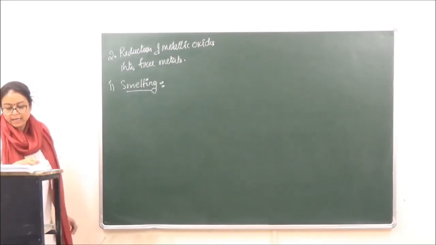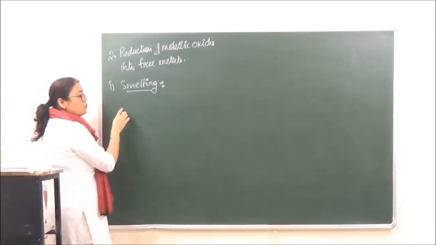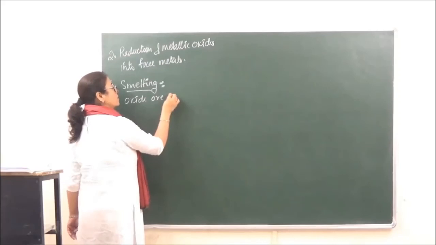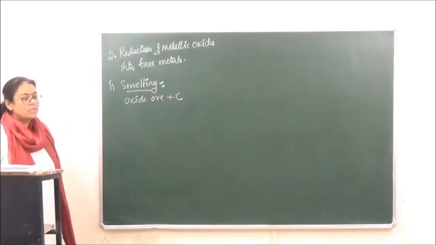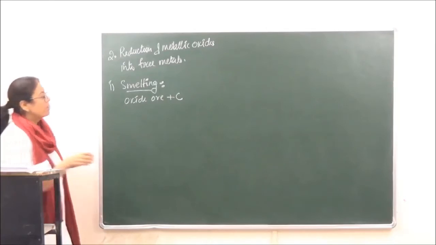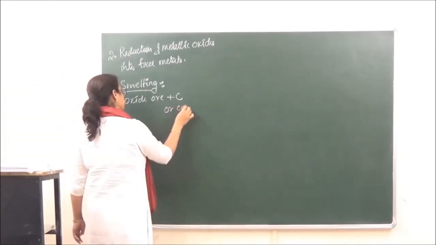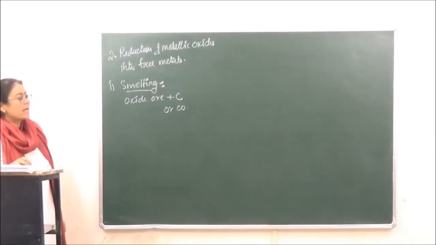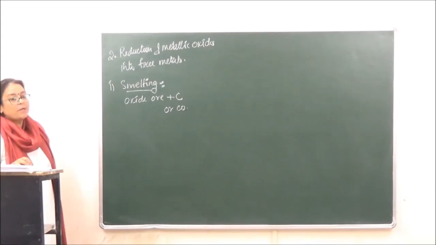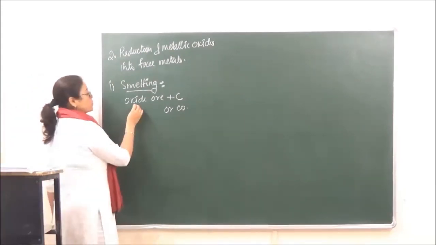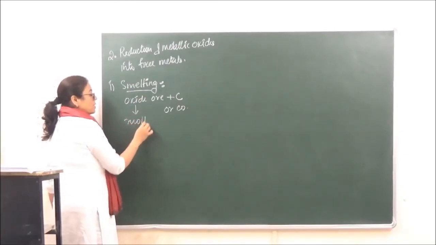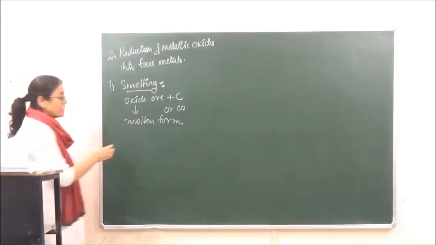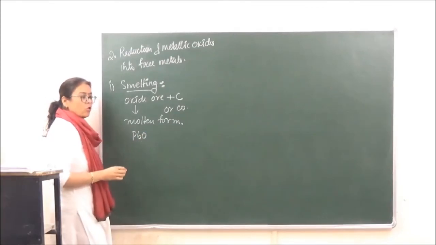What is smelting? It involves the reaction of the oxide ore with carbon, coke, okay, with carbon or carbon monoxide. So this is how we are going to reduce. Now this involves reduction at very high temperature. So for this, the oxide ore which we have should be present in the molten form. Okay? Just for example, we had made PbO in the previous step.